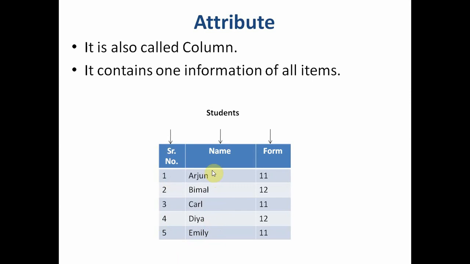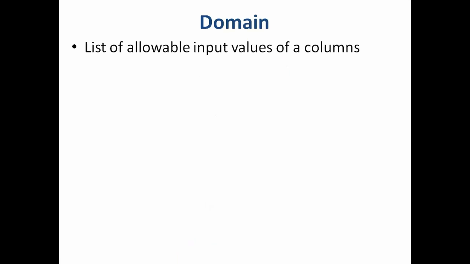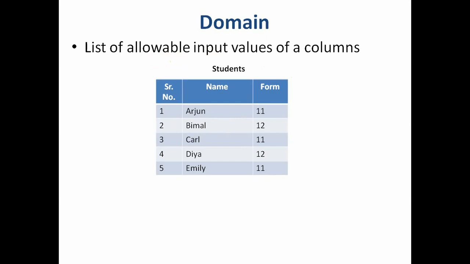So these are columns, also called attributes, also called fields. The next term is domain. Domain is the list of allowable input values of a column. So this is the table that we have. We have three columns: serial number, name and form.